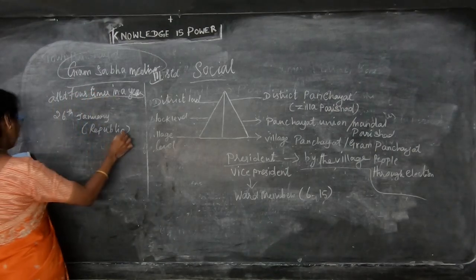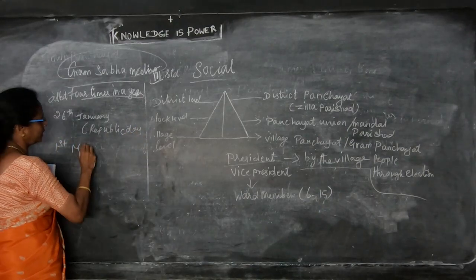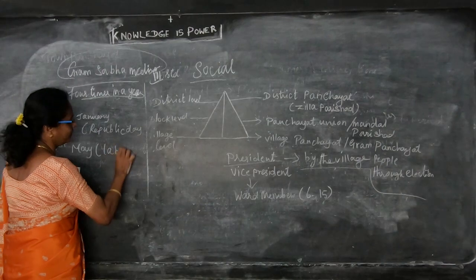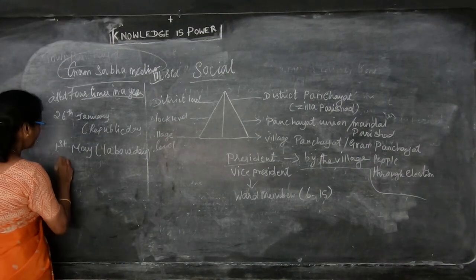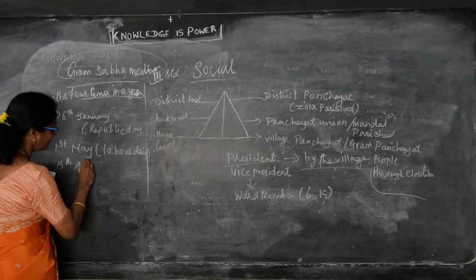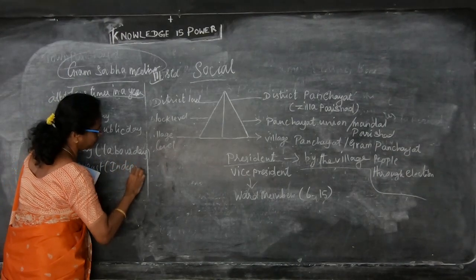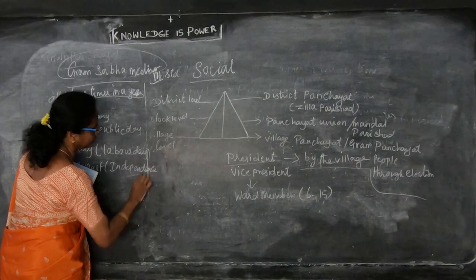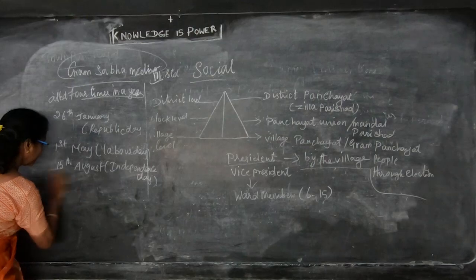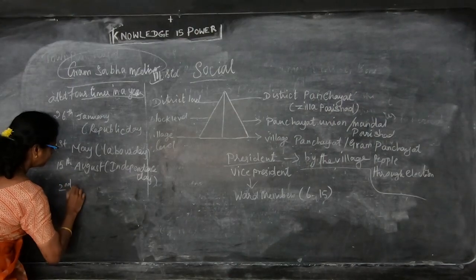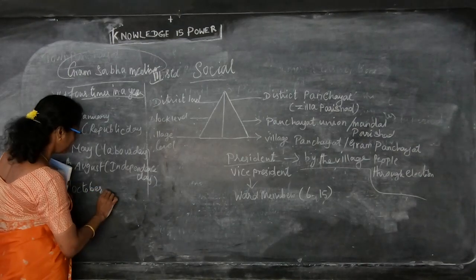So 26th January is Republic Day, and then 1st May they can conduct it on Labour Day, and next 15th August is Independence Day. And then 2nd October, Gandhi Jayanti. So these are the 4 days.